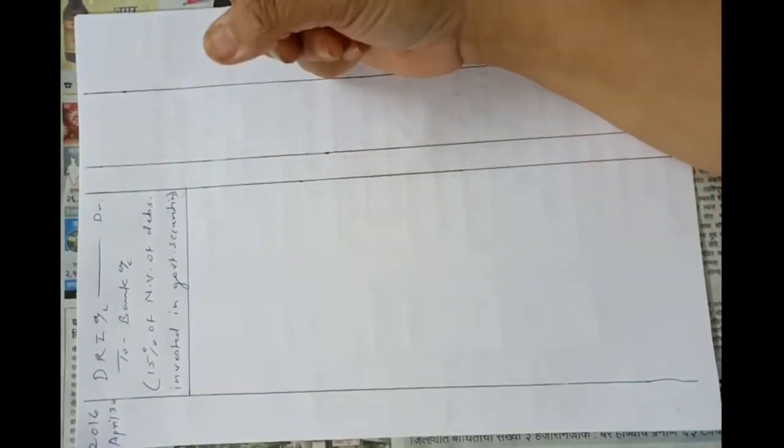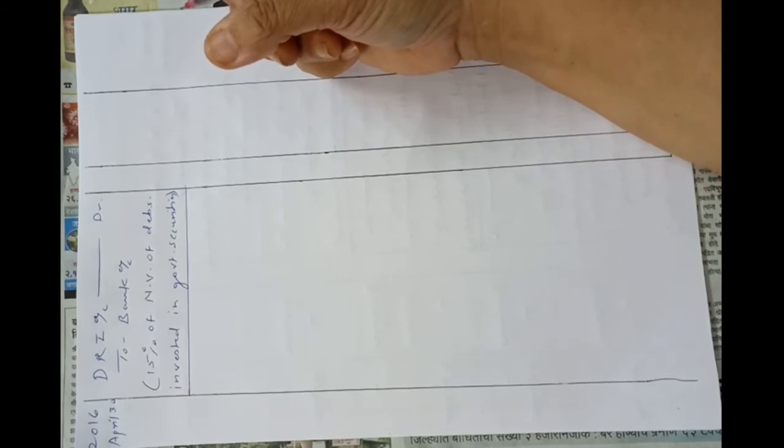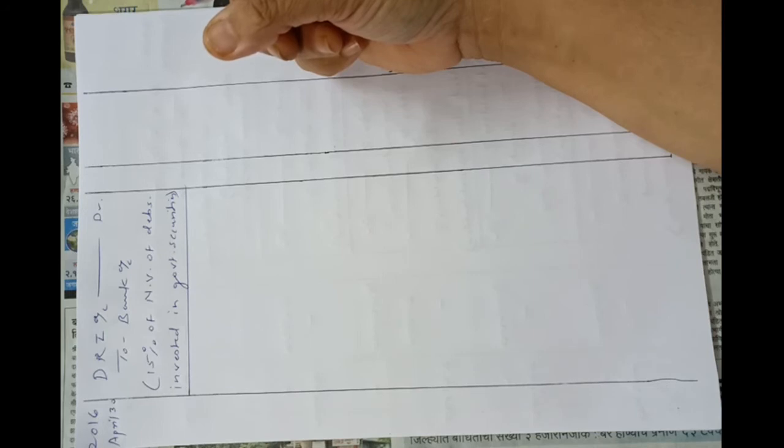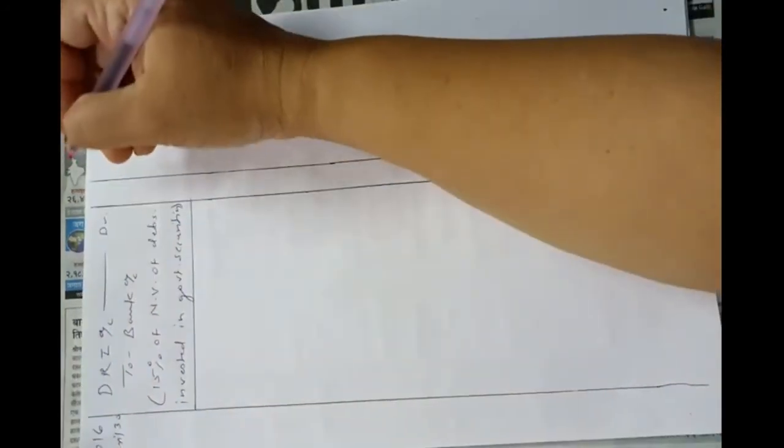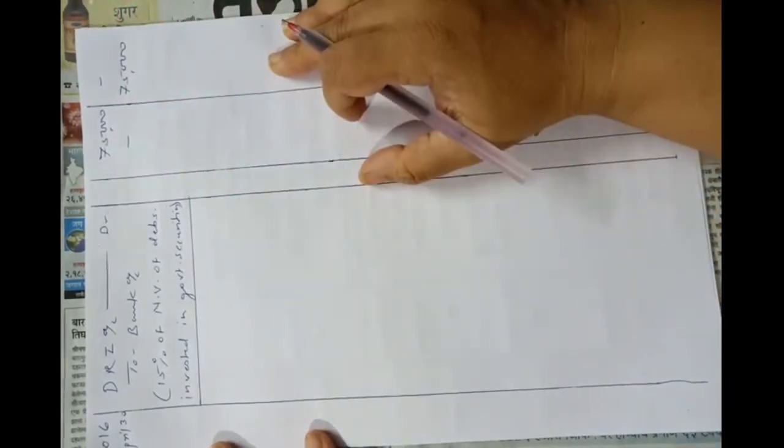Now the redeemable amount is rupees 5 lakhs, that is on 31st March 2017 5,000 debentures are redeemable. So redeemable amount is 5 lakhs and 15% of 5 lakhs, that is 75,000 will be transferred, means investment will be purchased worth rupees 75,000.